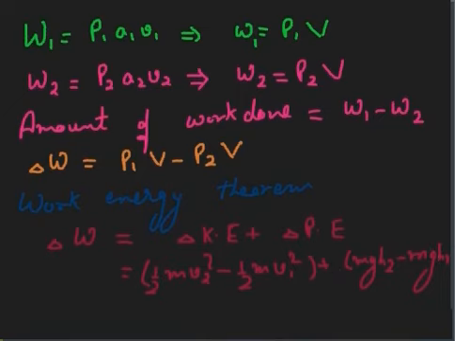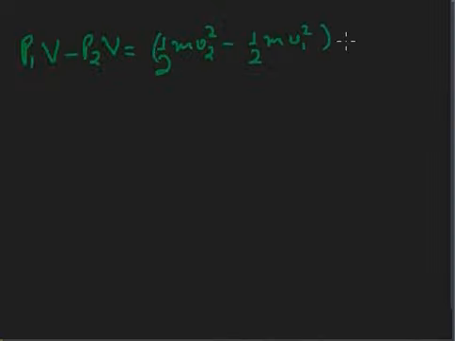So from here we can write the expression somewhat like this: P1V minus P2V is equal to half m v2 square minus half m v1 square plus mgh2 minus mgh1. Now what I will do, I will take all the 1 on one side, all the 2 on the other side.